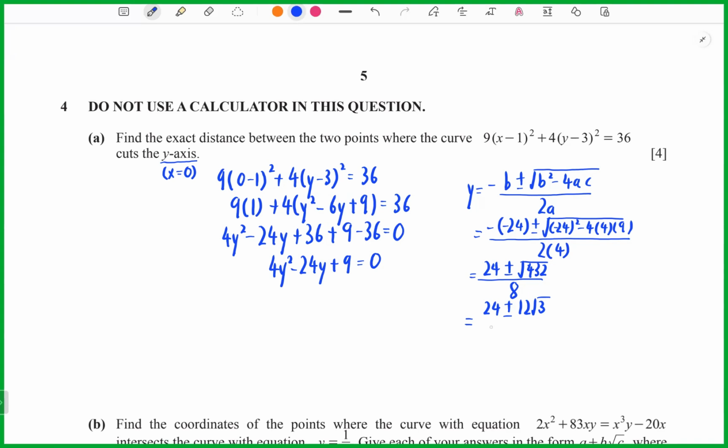Okay, so after that, here I will get 3 plus minus 12 root 3 divided by 8. So here I will get 3 over 2 root 3.